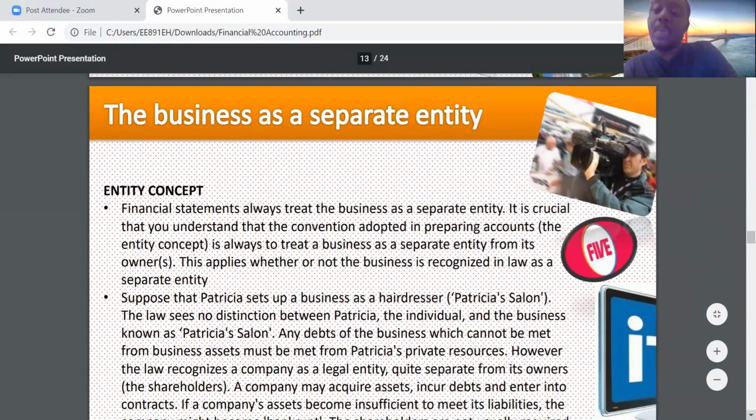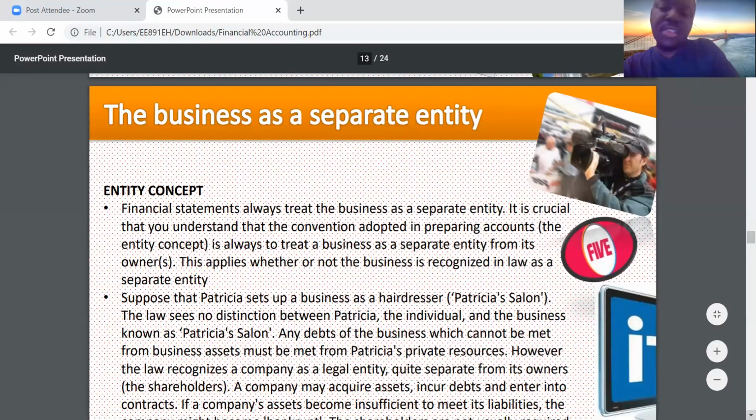When we are explaining capital, we said that capital is a special form of liability because it represents monies owed by the business to the owners. Because I explain capital as money you put into a business. But the reason why that explanation is given is that the business is seen as a separate entity.